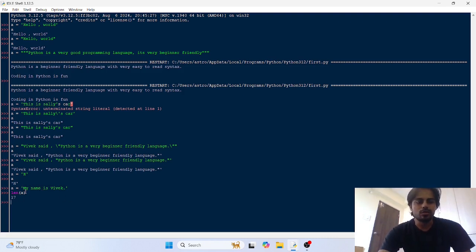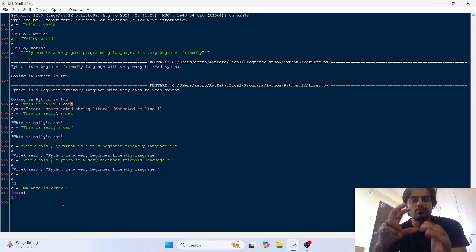Now we can count it: 1, 2, 3, 4, 5, 6, 7, 8, 9, 10, 11, 12, 13, 14, 15, 16 and this dot, 17. So the len function with a in parentheses gives you the length of the string object, which is 17 here.